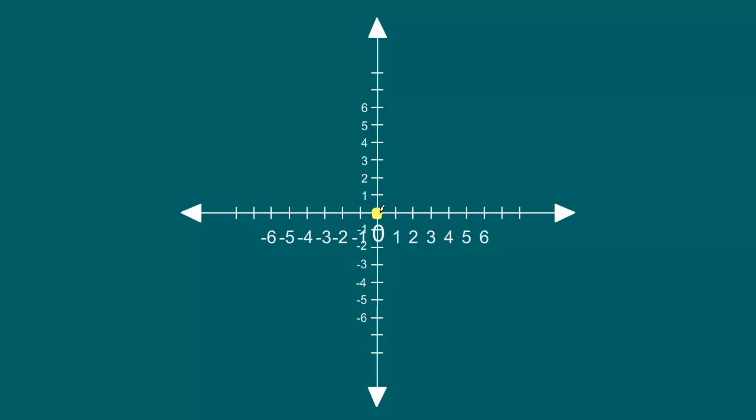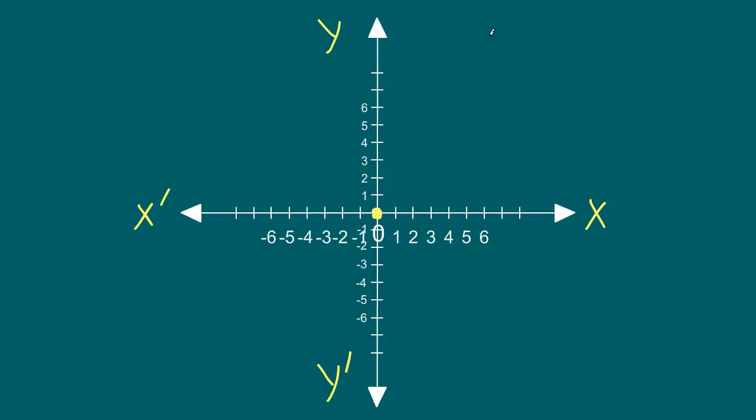Now it is convention to call the horizontal number line x dash, and the vertical number line y dash. All of the points on x dash which are on the right are positive. Similarly, all of the points on y dash above are positive. All of the points on x dash on the left side are negative, and similarly, these numbers are all negative.